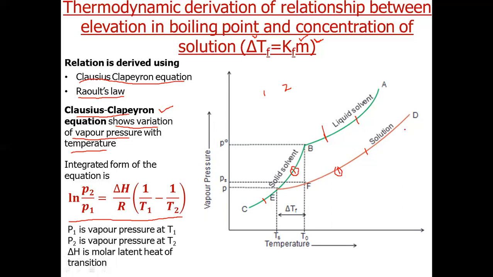Let us see. P1 is the vapor pressure at a temperature T1 that we already know. P2 is the vapor pressure at temperature T2, and delta H is the molar latent heat of transition, means the amount of heat required to change the substance from one state to another. Now in freezing, the state changes from liquid to solid.